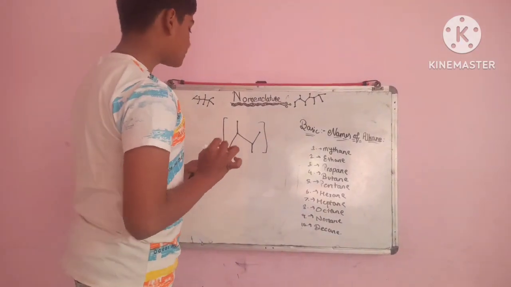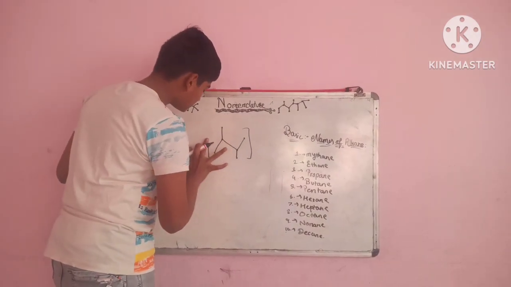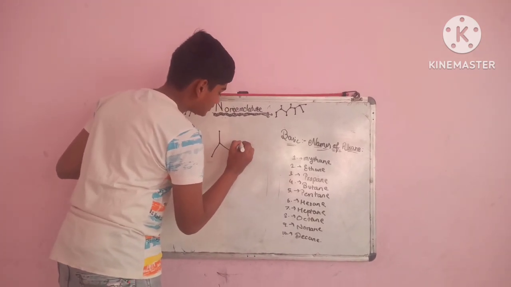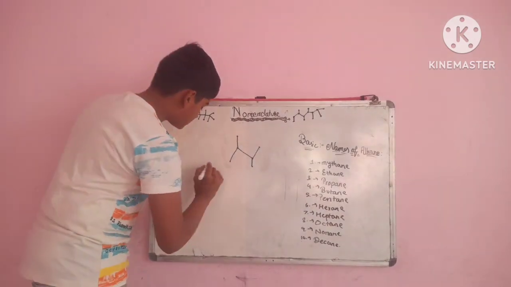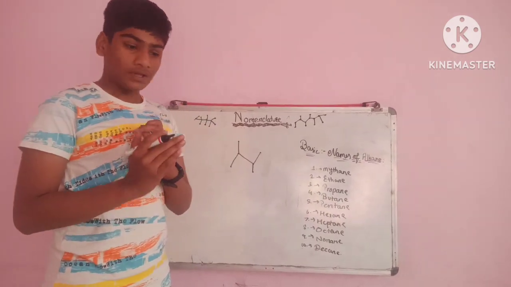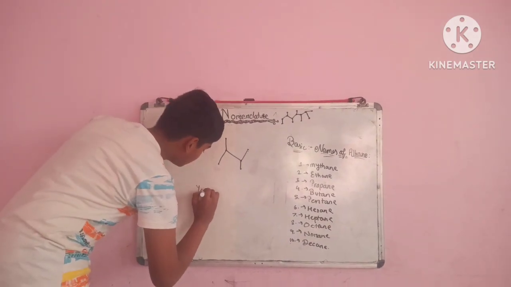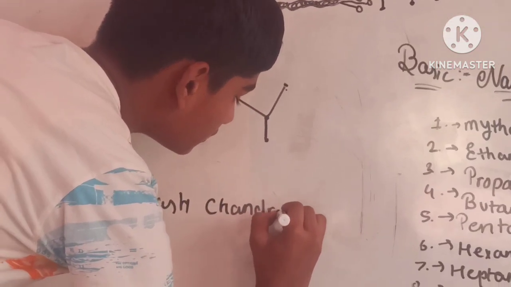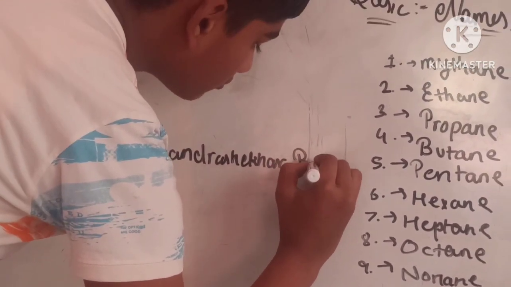Now, there are some steps to name the bonds. If we take an example, my name, Yash Chandrasekhar Belure.